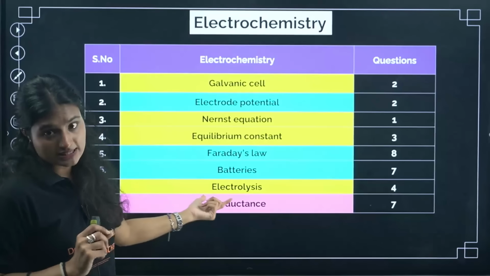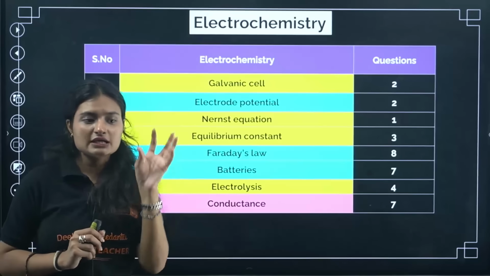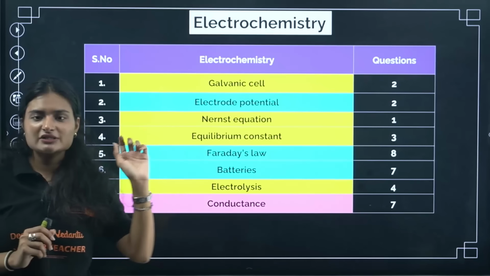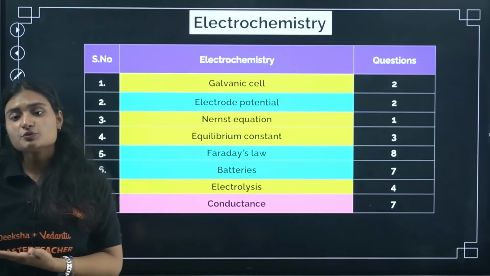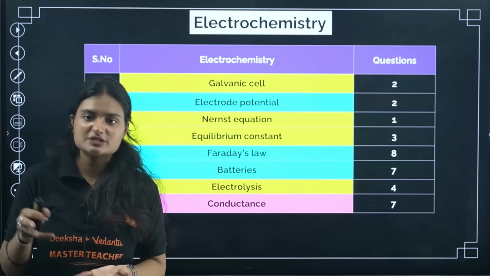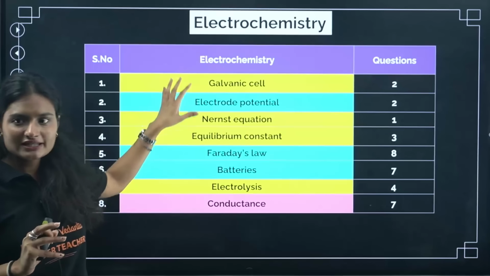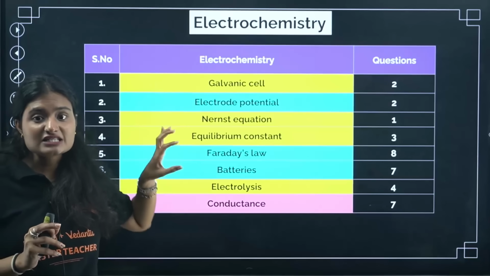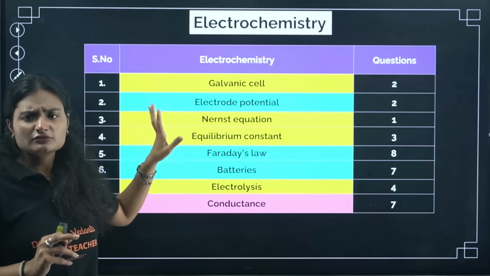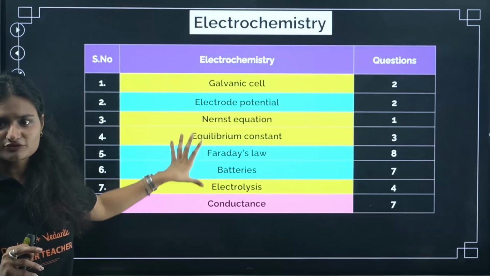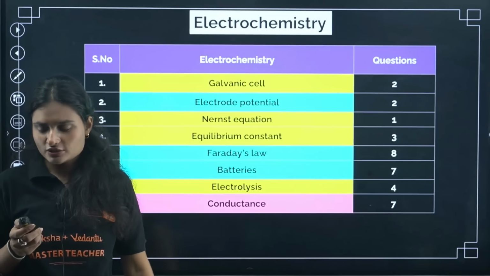And then electrolysis. Yes, in electrolysis the questions were like, they'll give you molten NaCl or they will give you aqueous NaCl, and they will ask about the product that will form at the anode and cathode respectively, okay? Again, galvanic cells and electrode potential, Nernst equation, they are less weightage chapters, but again, you should focus on these first and then you can go for these topics, okay?